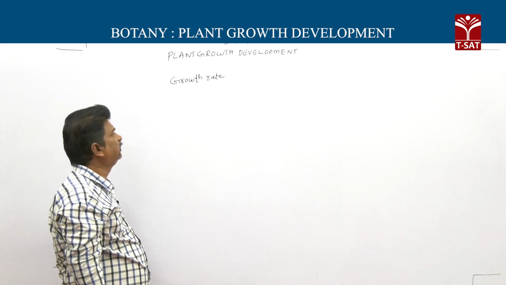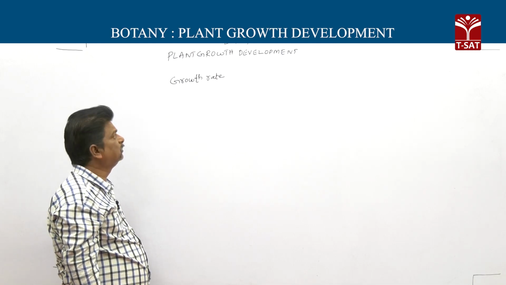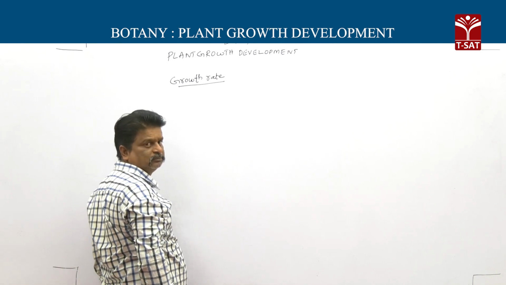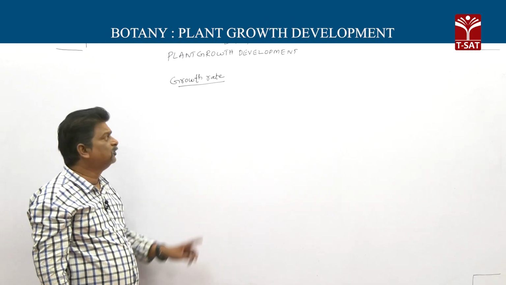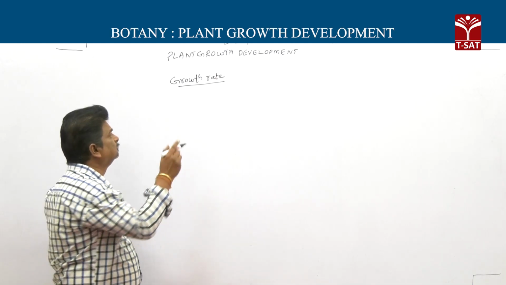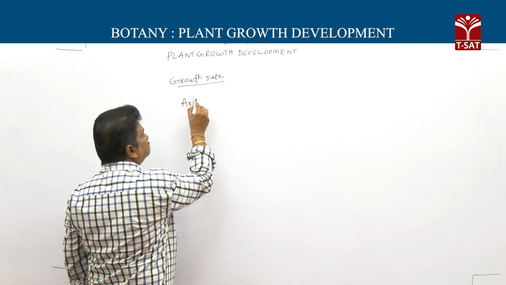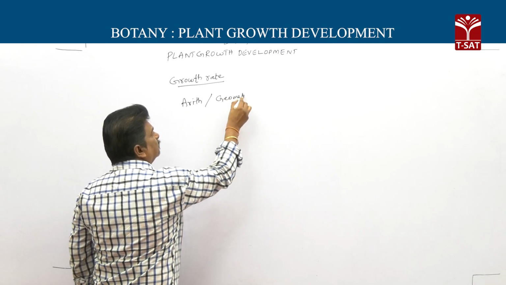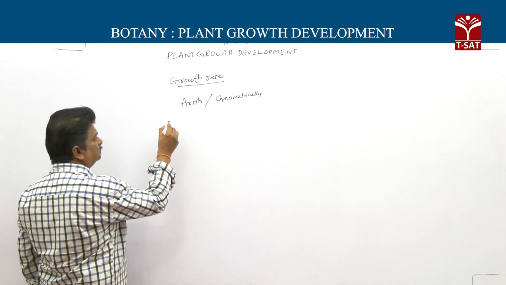Next, growth rate. What does growth rate mean? Increase in growth per unit time is called growth rate. Growth rate can be expressed mathematically, both arithmetically and geometrically. So first one, arithmetic growth.